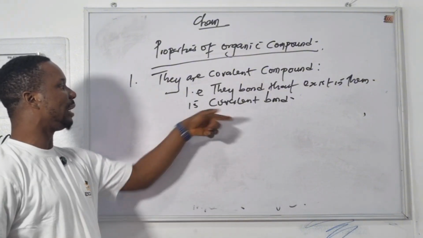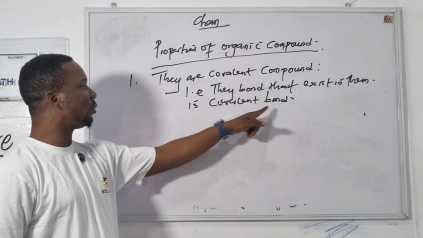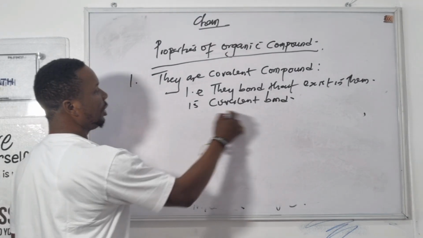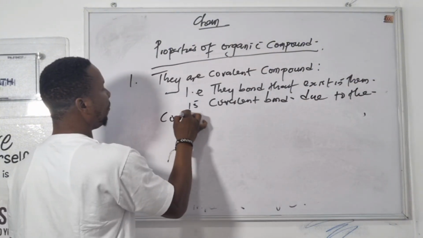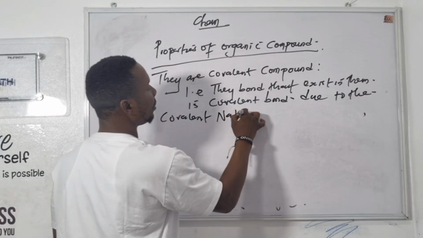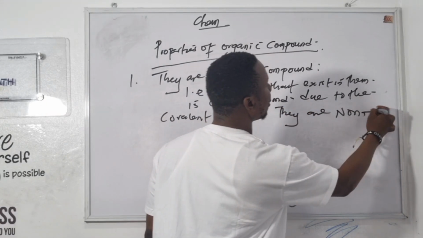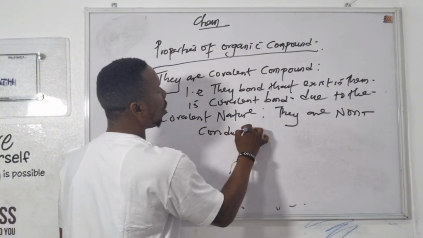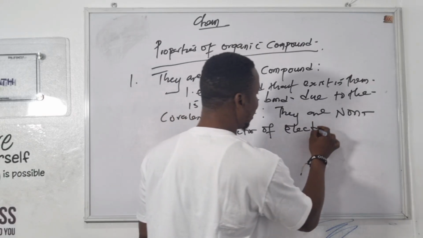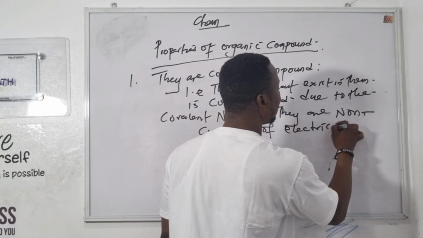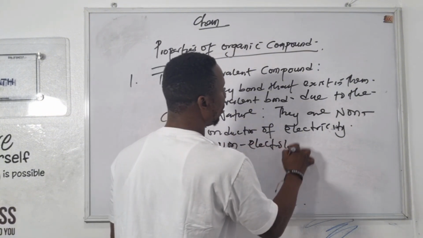The bond that exists in organic compound is a covalent bond. Due to the covalent nature, they are non-conductor of electricity. Hence, they are non-electrolyte.